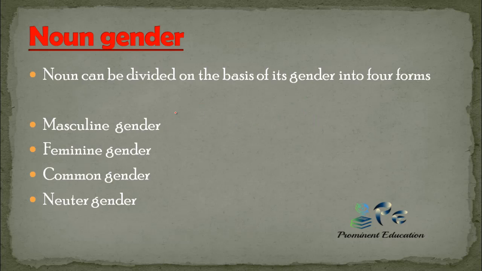Noun, gender. According to gender, a noun can be divided into four basic forms. These basic forms are masculine gender, feminine gender, common gender and neuter gender. What are these classifications? Let's discuss.